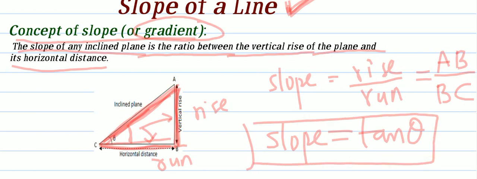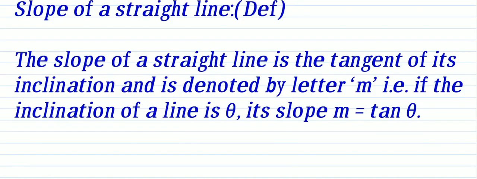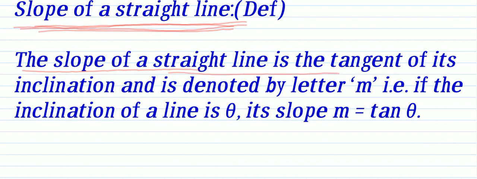This is one more important formula. Slope of a line is equal to tan theta, where theta is the inclination. That only I am giving here as definition. The slope of a straight line is the tangent. Tangent means tan.